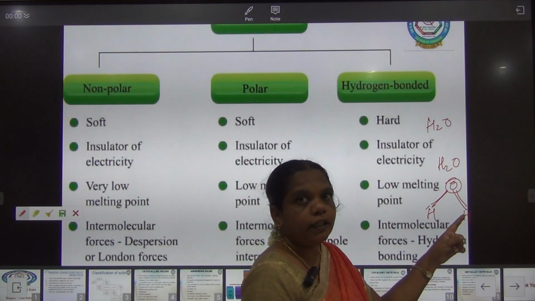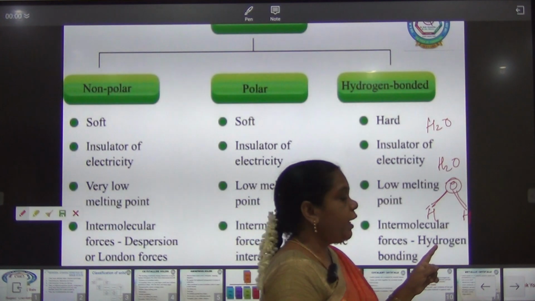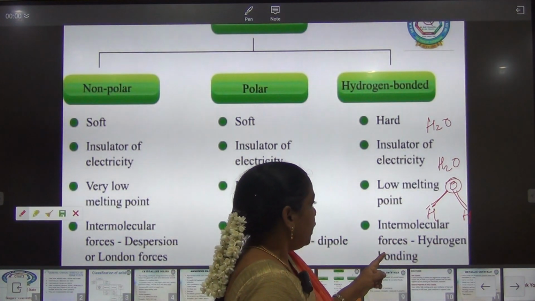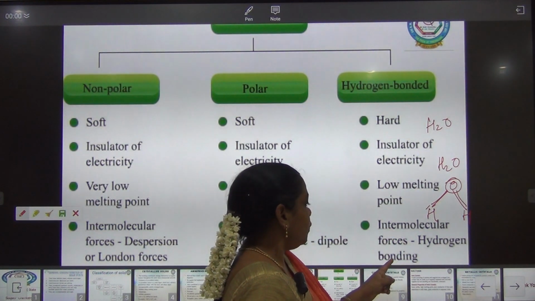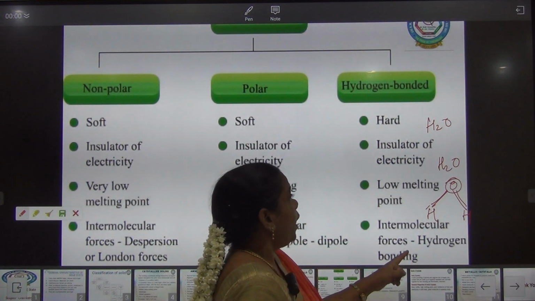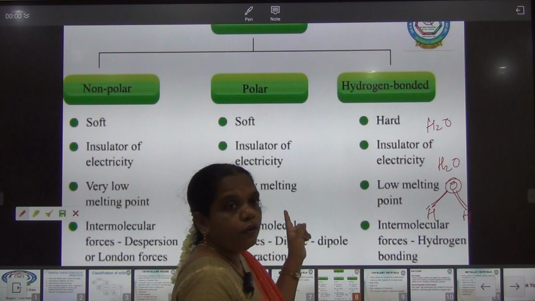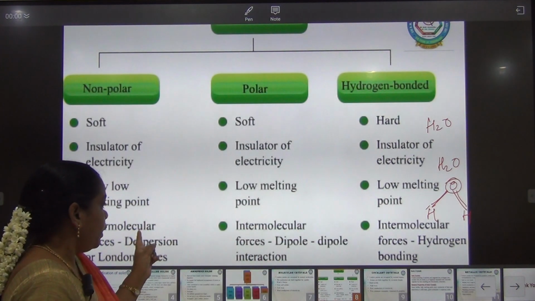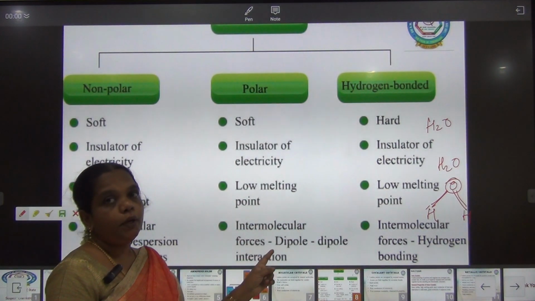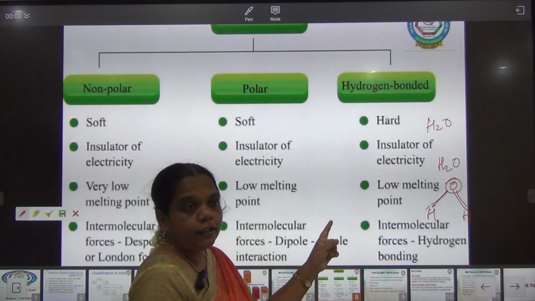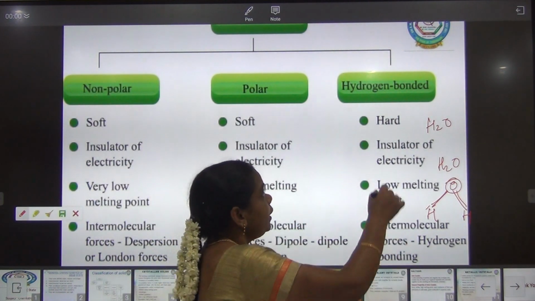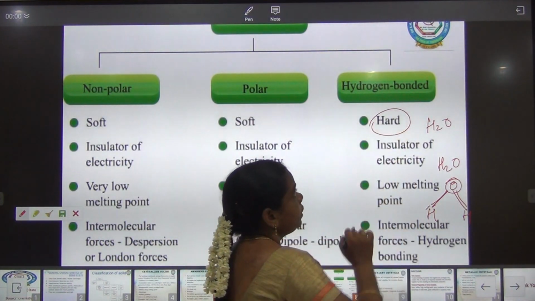Oxygen. So by this force of attraction, the intermolecular force of binding is between hydrogen and oxygen, and low melting point. Compared with London force as well as dipole-dipole interaction, the hydrogen bond is stronger, so it can form a hard solid.